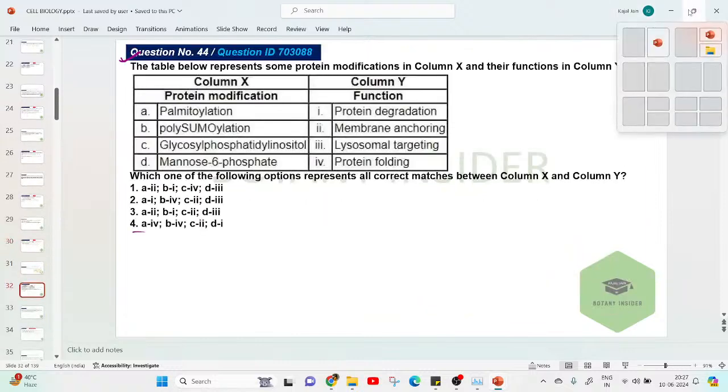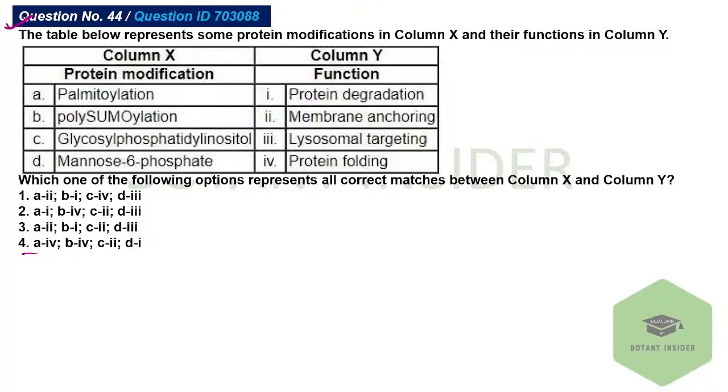I'll cross check this. According to me, there's a confusion in the options. Palmitoylation if membrane anchoring, phosphatidyl inositol also with the membrane anchoring. Degradation, protein folding. So if you are marking C with fourth, A with second, first, okay, 1 can also be the answer, right? According to what Niharika is saying, A can also be the answer.